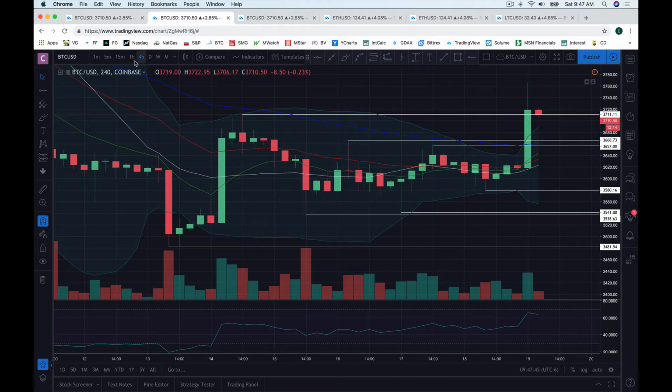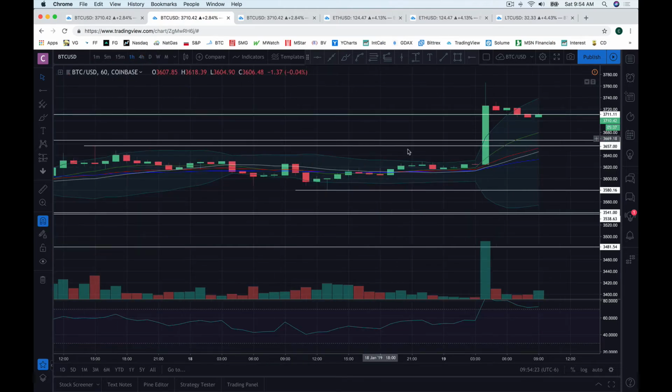Let's zoom into the hourly time frame now. On the hourly chart, you can see our bull break here, and you can see that we are well above the 12 and 26 period exponential moving averages. The bulls will want to maintain those as support and keep the uptrend on the hourly chart. So if we lose the uptrend on the hourly chart, lose the EMAs, then that's concern for the bulls.